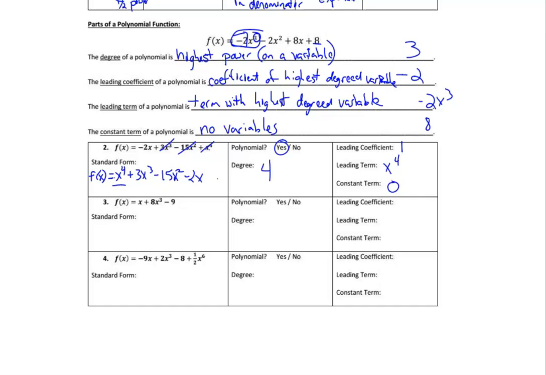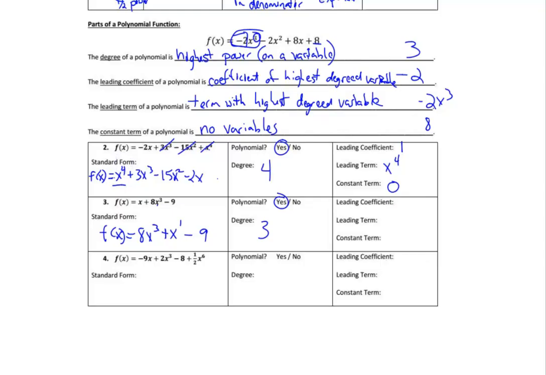If I put this one in standard form, the highest power is 8x to the third. The next highest power is x to the first, which is just x, and then we have minus 9. So the degree is that highest power, 3. Yes, it is a polynomial function because when there's not a power, that's an x to the 1.